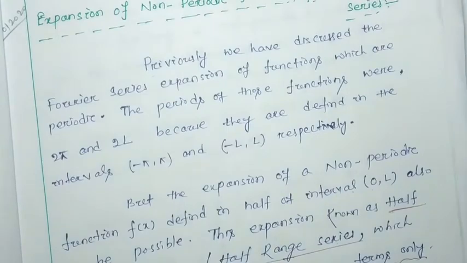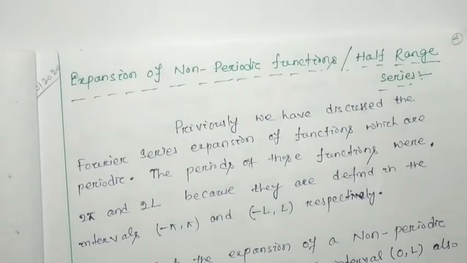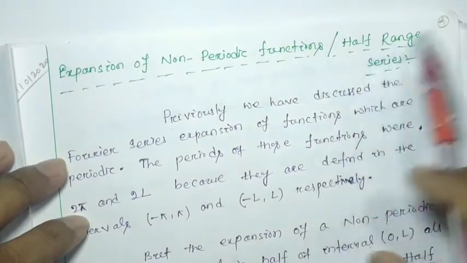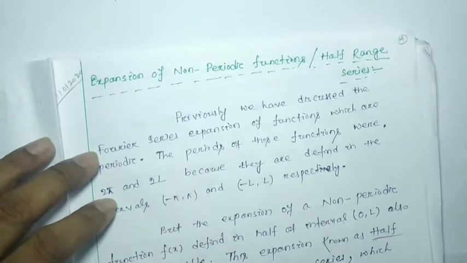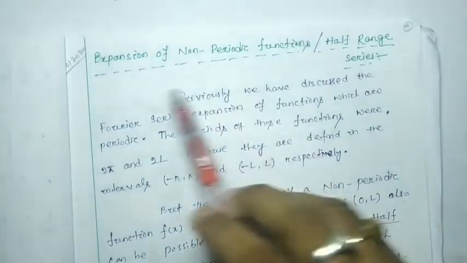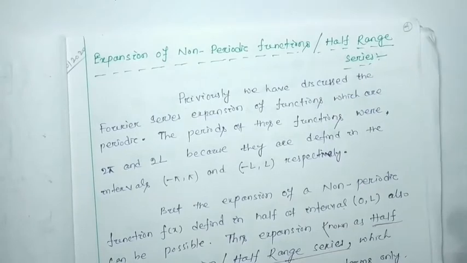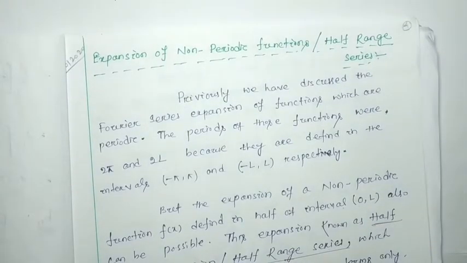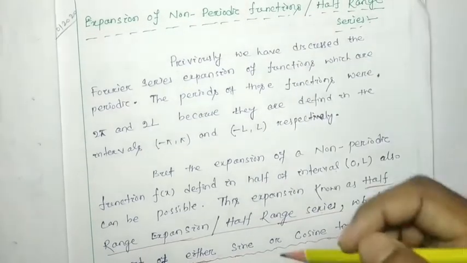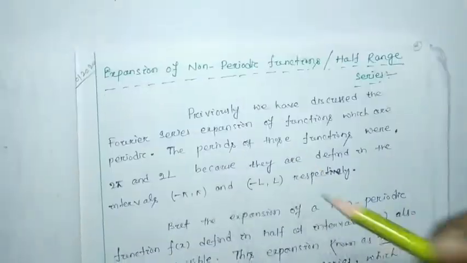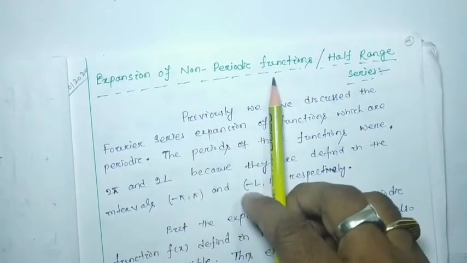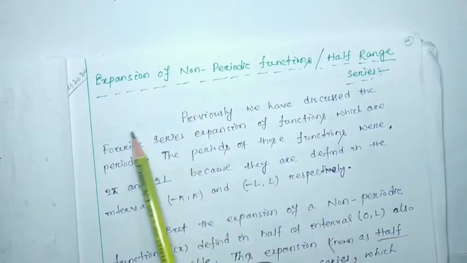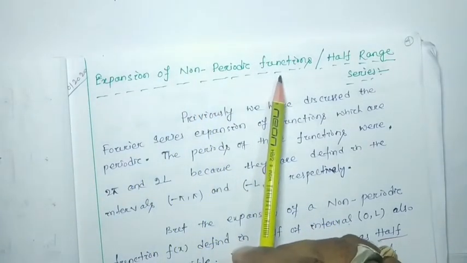In our last class we discussed the expansion of non-periodic functions, the so-called half-range series. In detail we discussed it, and we also did two questions regarding this half range series. In short, let us revise what we discussed in our last class: how to expand a non-periodic function, or how to find the Fourier series of a non-periodic function, the half range series.